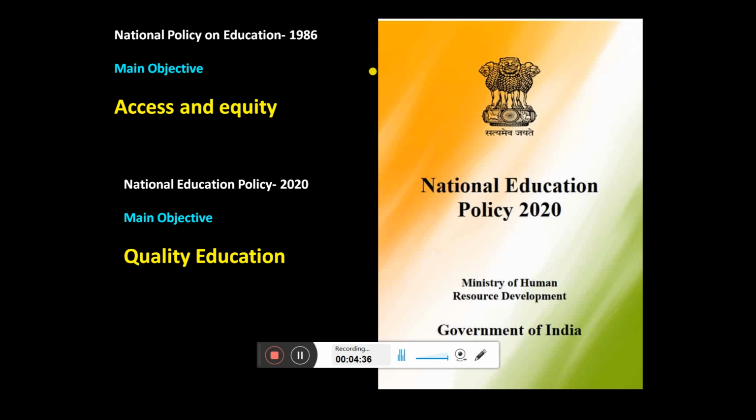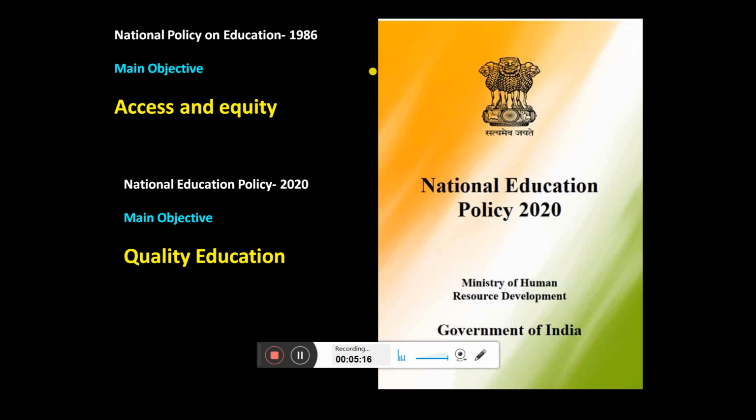We have attended several seminars and workshops, because we are the ones who are going to implement this education policy in higher education, right? The school structure has also been changed. In the 1986 education policy, the structure was 10 plus 2. At that time, children going to KG, senior KG and junior KG were not included in the plan. But here, for formal education starting from the age of 5, when the student goes to junior KG and senior KG, that is also included in this National Education Policy.